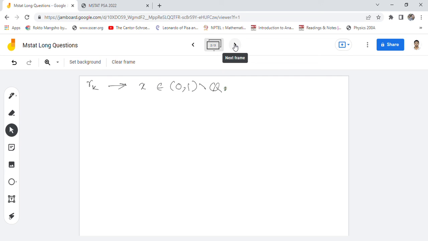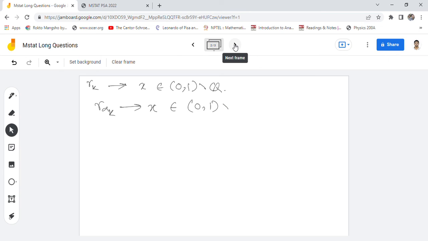Now r_{alpha_k}, because it is a subsequence of a convergent sequence, will also converge to the same limit. So it converges to x again.